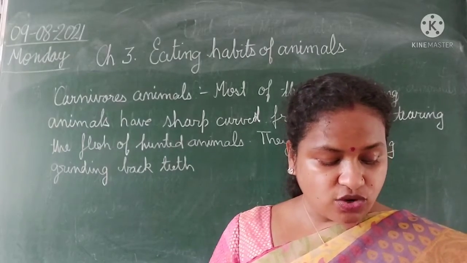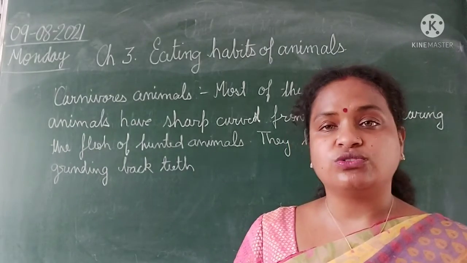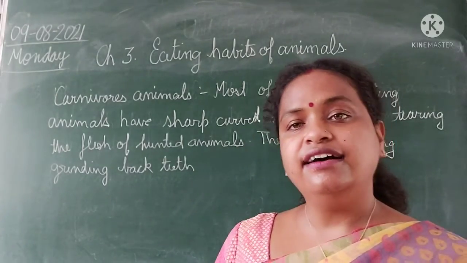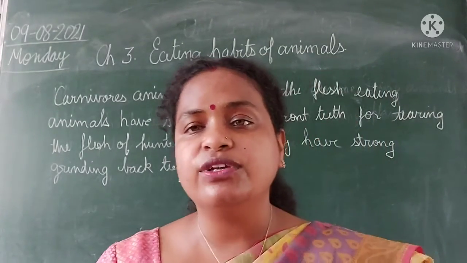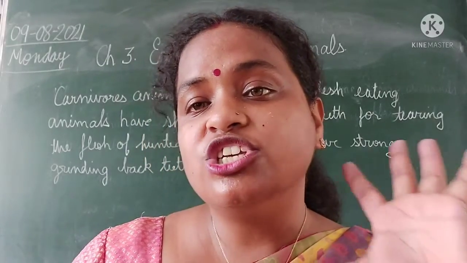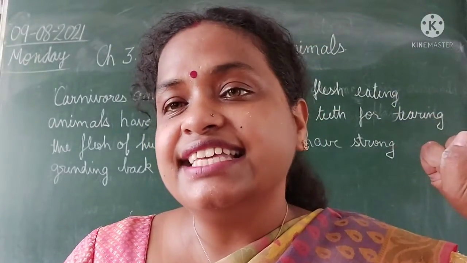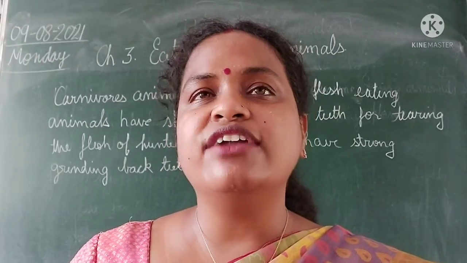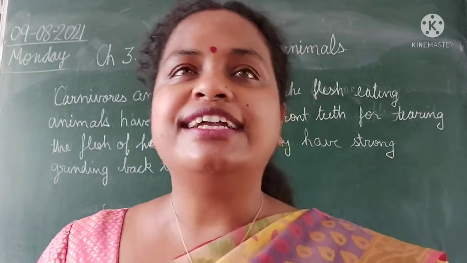Not only this, they have strong and sharp paws to hunt also. Paws, with which they catch the prey and can eat easily. That's why you get fear from lion and tiger.